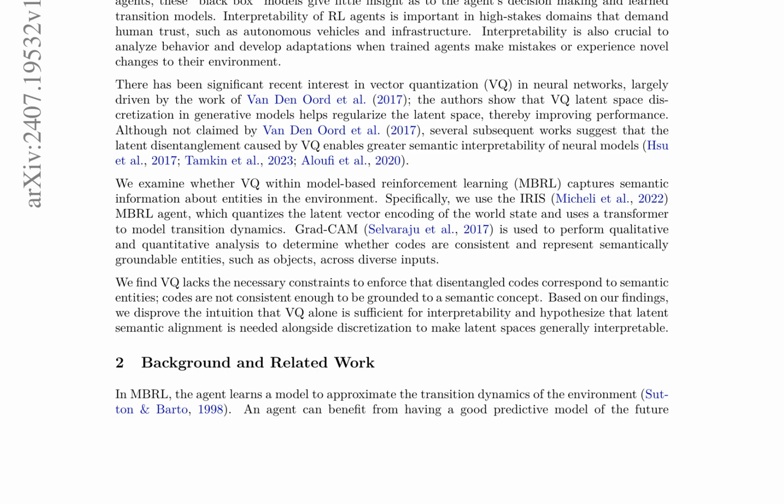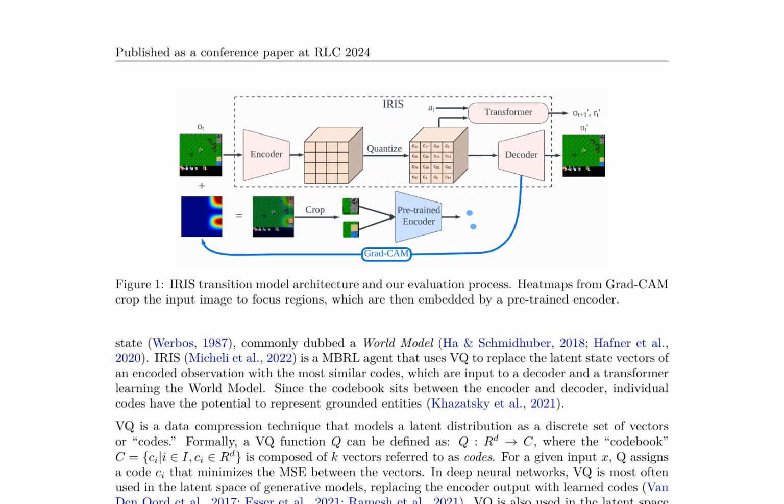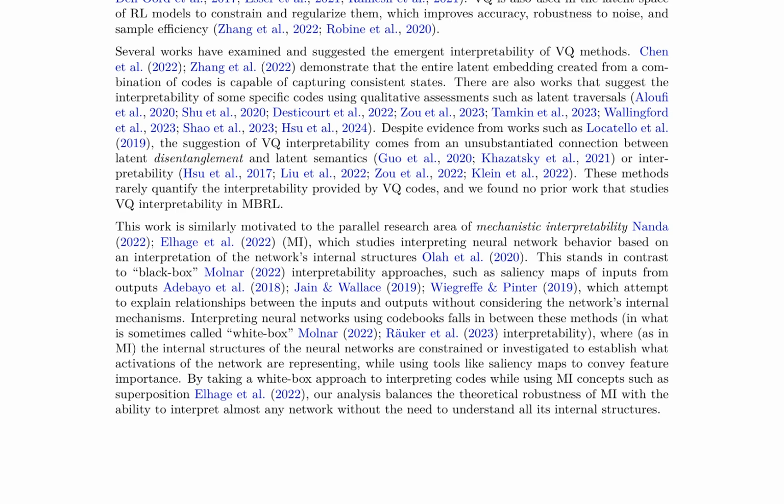The findings indicate that VQ lacks the necessary constraints to ensure codes correspond to semantic concepts, disproving the intuition that VQ alone is sufficient for interpretability. The research suggests that latent semantic alignment is needed alongside discretization to make latent spaces generally interpretable. This work contributes to the understanding of VQ's limitations in MBRL and highlights the importance of considering both semantic alignment and discretization for achieving true interpretability.